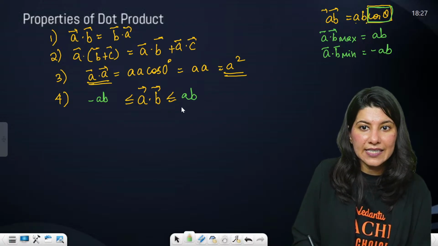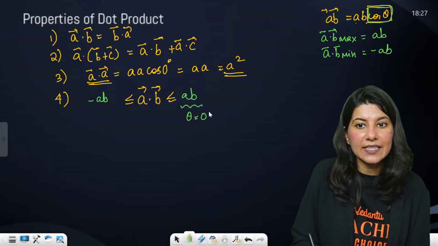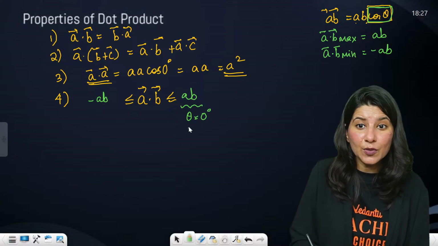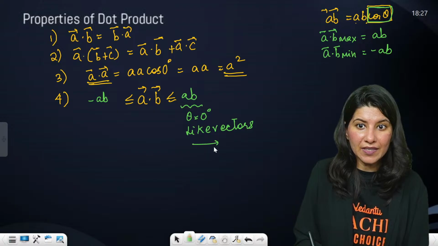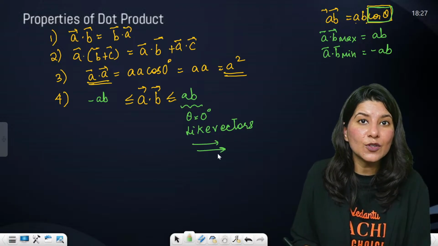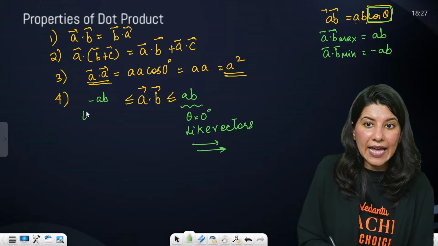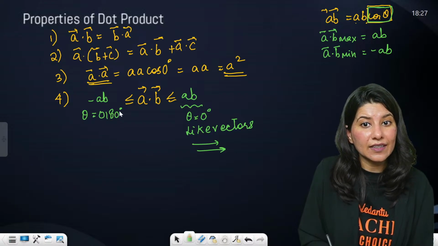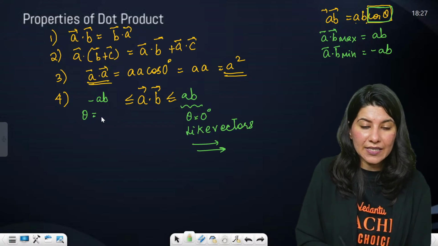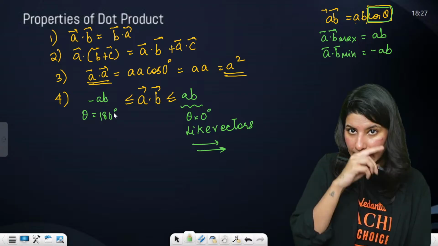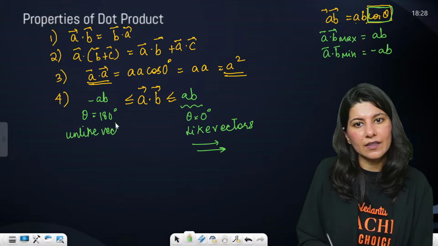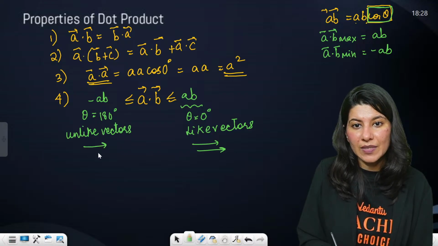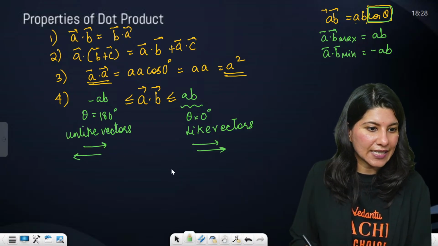The maximum happens when theta is 0 degree, when both vectors are parallel, like vectors. To get cos theta as minus 1, theta is 180 degree, which means unlike vectors, one this side, one that side.